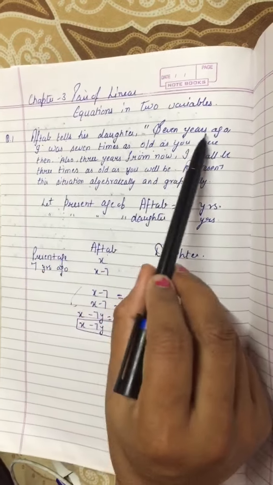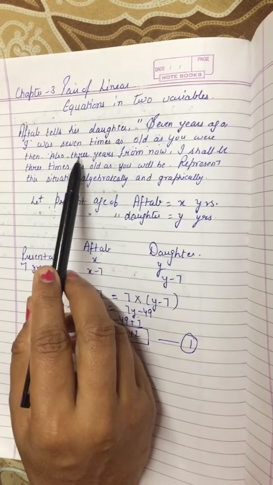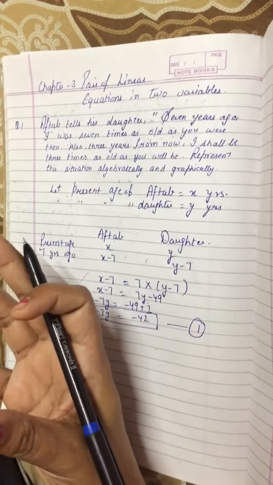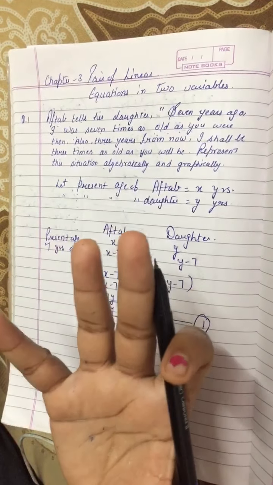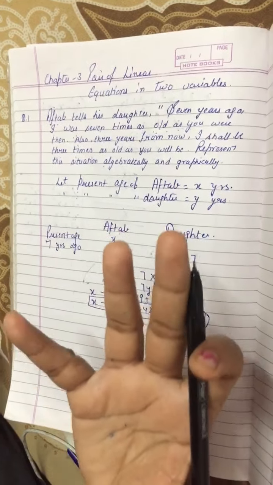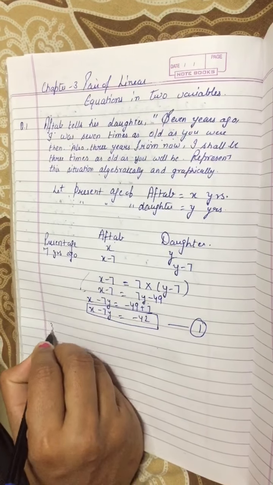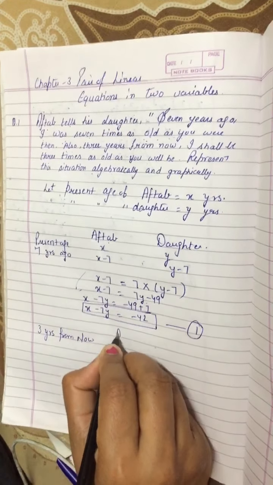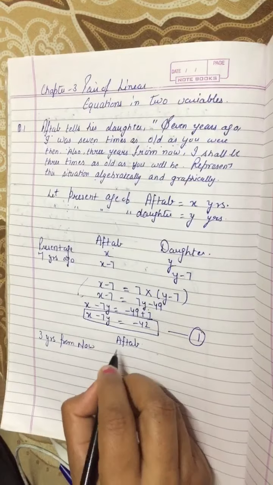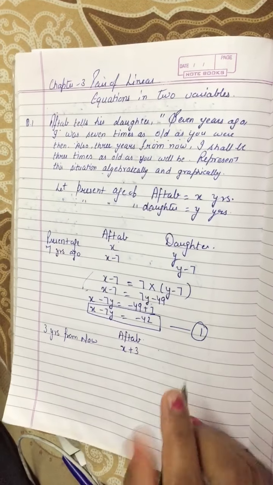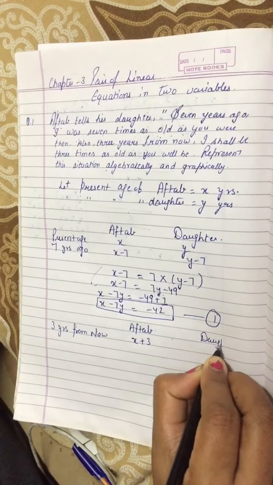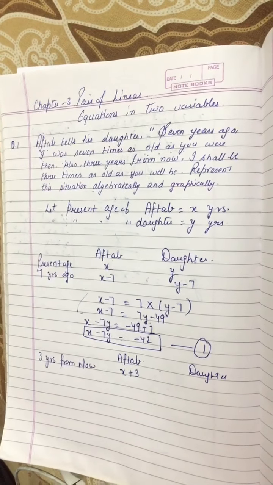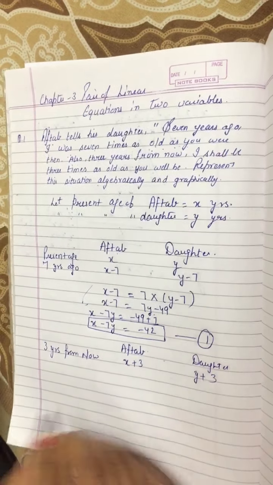This was the first line according to the question. Now the second line: 3 years from now, means if today is 2020, 3 years from now means I am talking about 2023. So 3 years from now, what will be the age of Aftab at that time? It means x plus 3, after 3 years. And what will be the daughter's age? If the age of Aftab increases after 3 years, then the daughter's age also increases. It will be y plus 3.